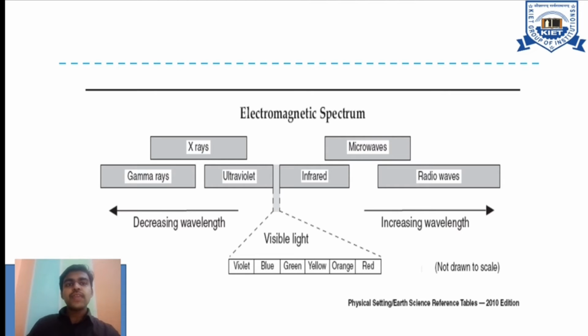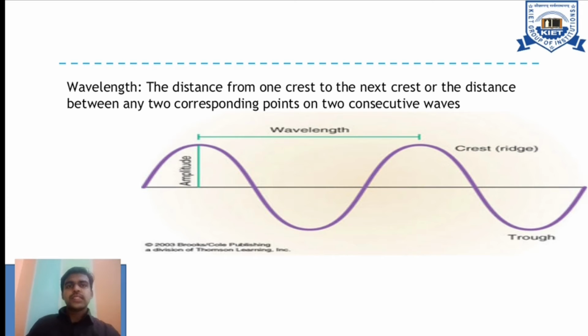At the same time, we can categorize the energy generated from the electromagnetic spectrum. So this is the mechanism happening, the process which is occurring in this electromagnetic spectrum. Here comes the wavelength, the distance from one crest to the next crest, or the distance between two corresponding points. So here comes the basic technical point of view. This is the base purpose.